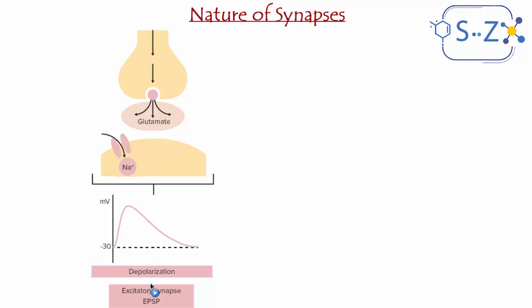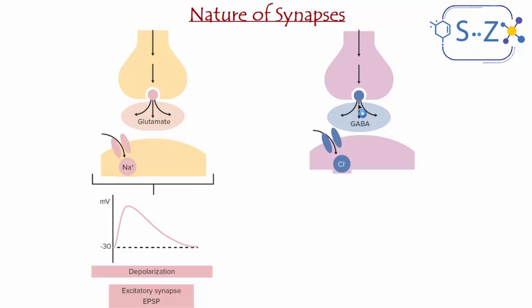The other nature, let's talk about another example where a synapse releases a neurotransmitter called GABA. This GABA neurotransmitter causes the opening of other channels in the postsynaptic element, which are the Cl- channels.